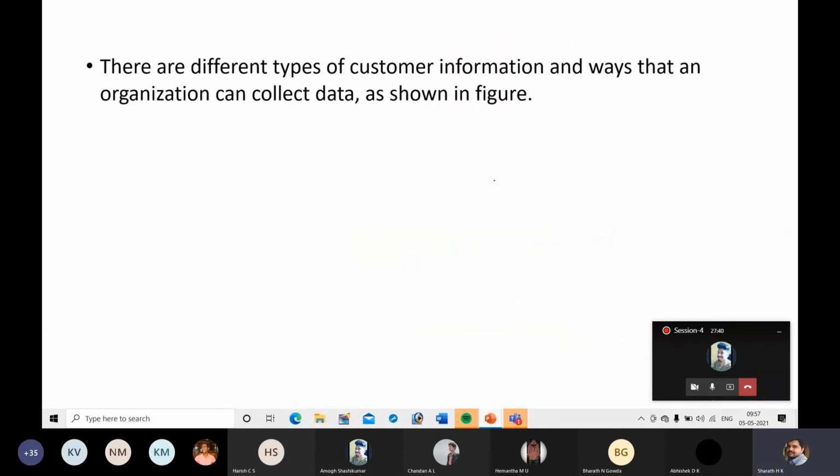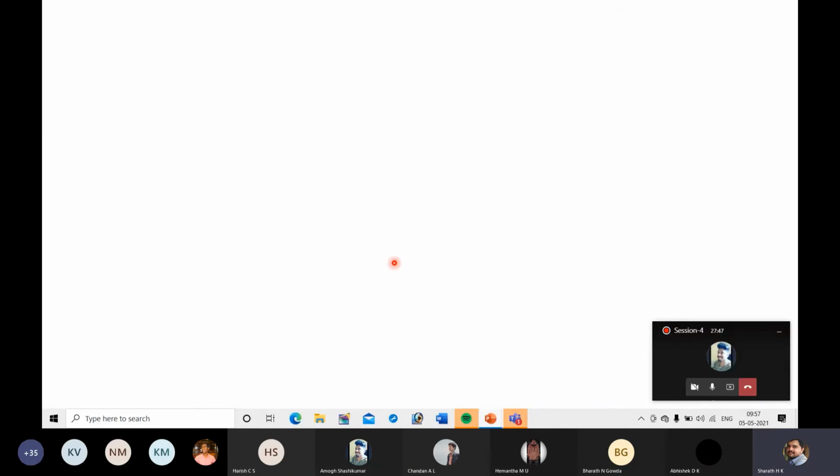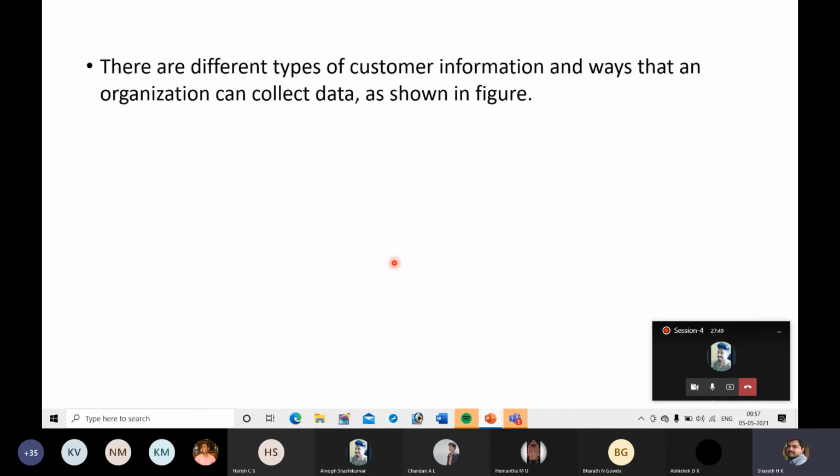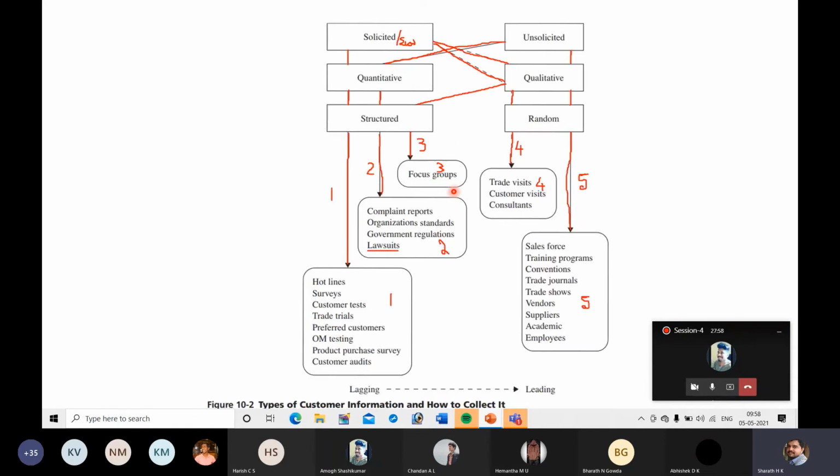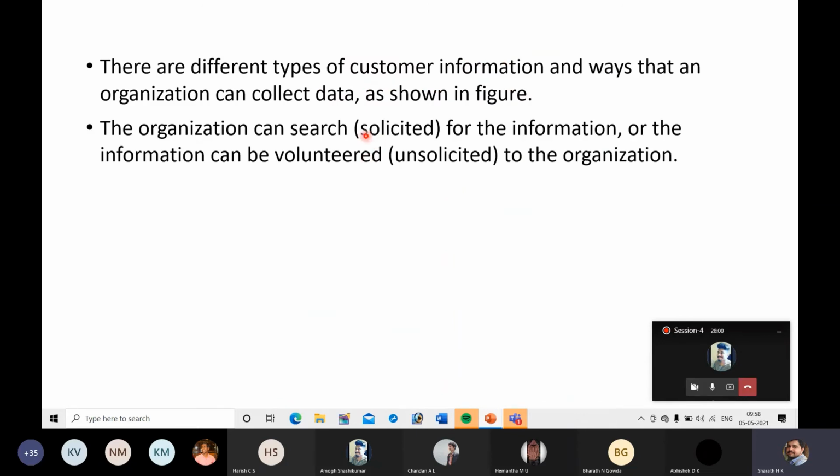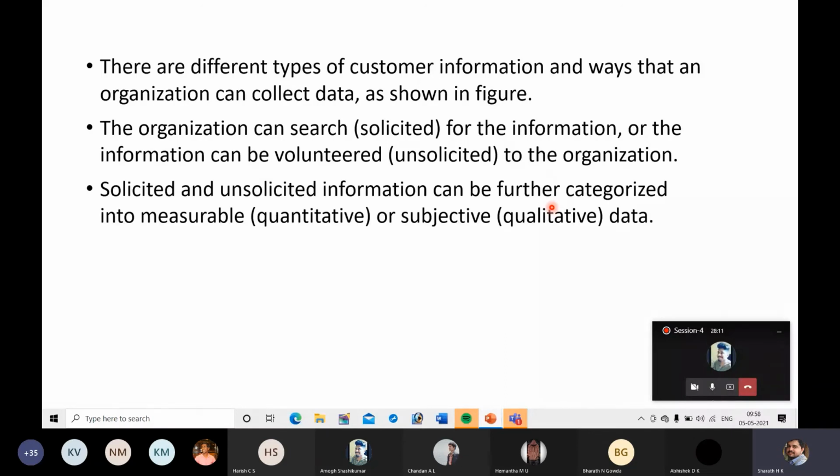Next, this is the description of whatever we discussed till now about this flow chart. There are different types of customer information and ways that an organization can collect data, as shown in this figure, this flow chart. The organization can search for the information, that is called solicited, or the information can be volunteered to the organization, that is called unsolicited.